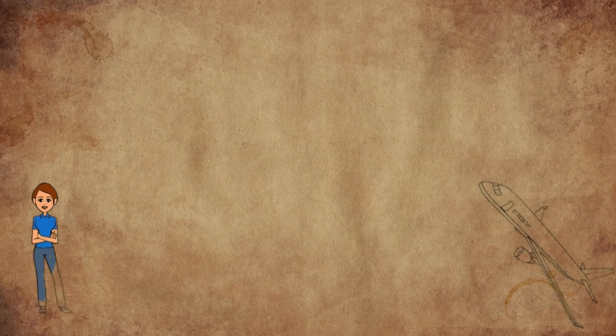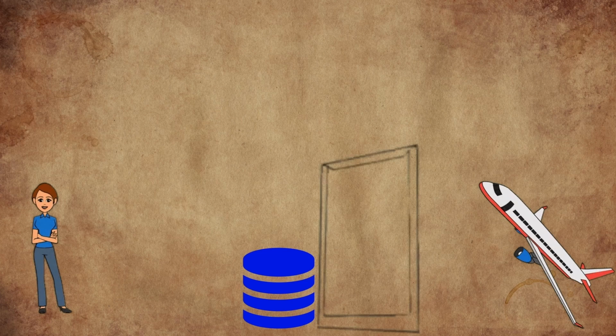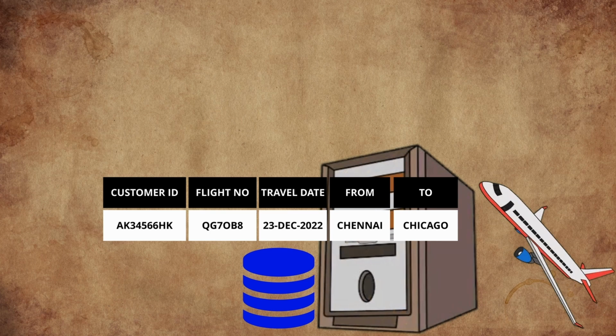But NFT is all about having some transactions created digitally. So we'll see how digital, fungible and non-fungible works. Let's assume you book a flight ticket and a digital record is created in the airline database. And this digital record has a particular token which identifies that particular digital record. Now this particular digital record is completely controlled by the airline company.